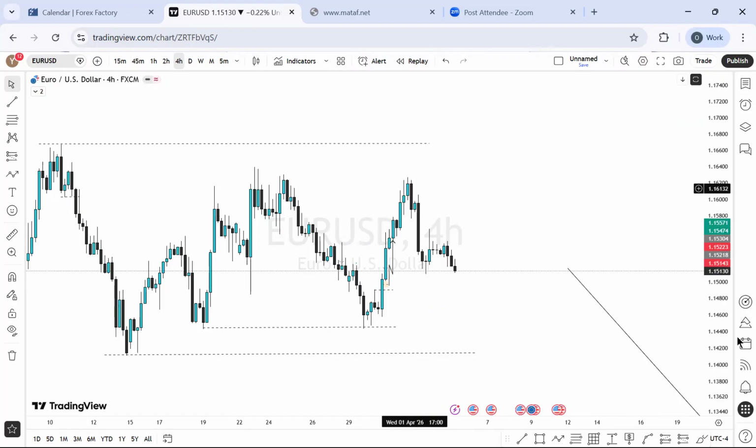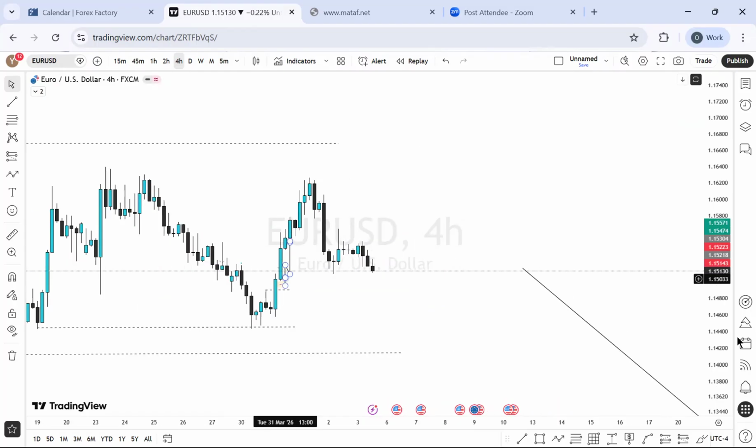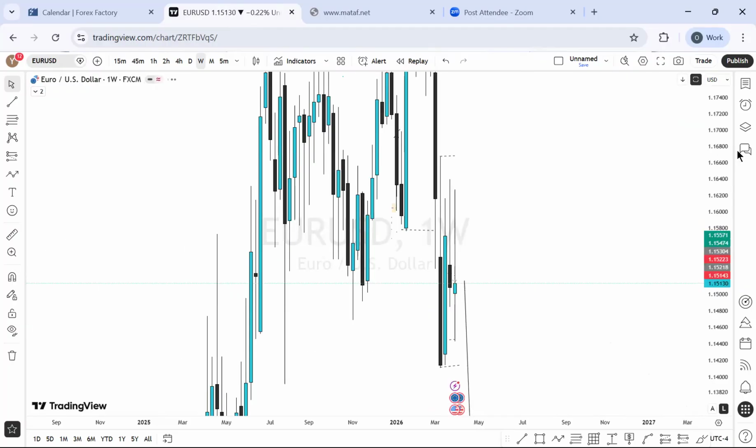We got the buy and also we got the sell. Like from here, we got the buy and also in between the way we got the sell too. And it was fantastic. So from the weekly time frame perspective on this one for this week, let's see what we have on weekly time frame.